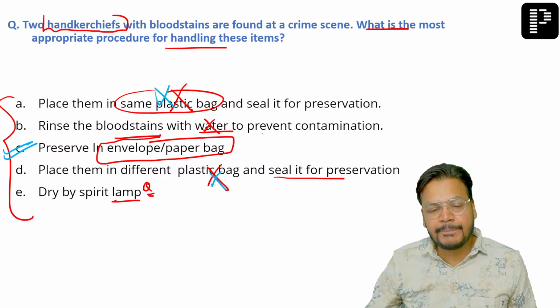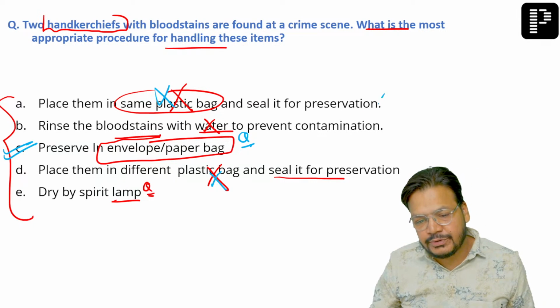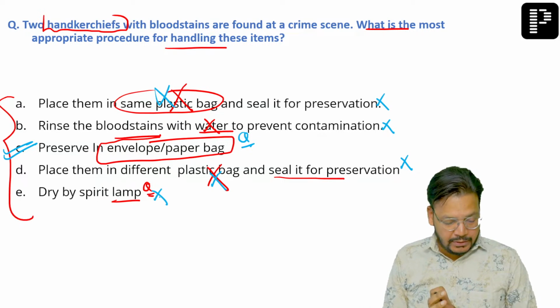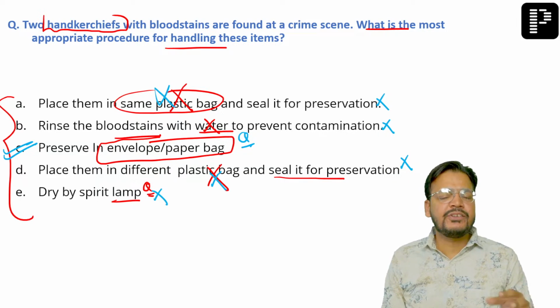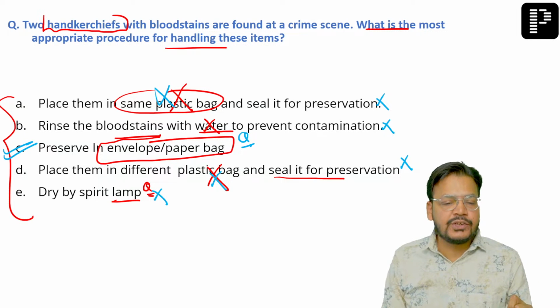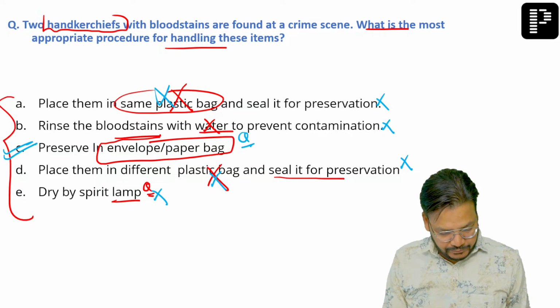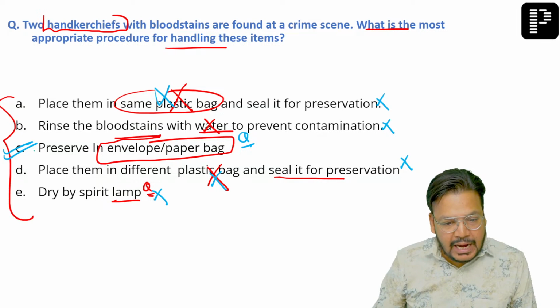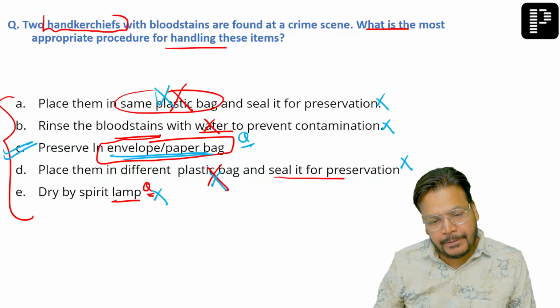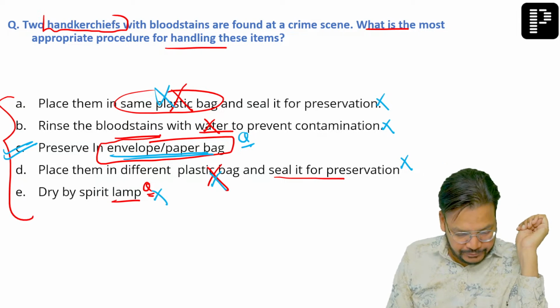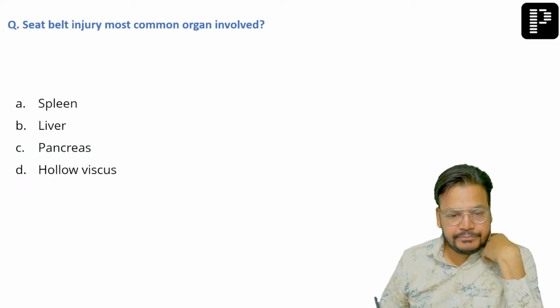उसमें क्या करना था, क्या पूछा था? Because these all the things which are not done. This is not done. This is not done. We won't dry it in split lamp. Okay. Dry semen was mentioned, but still, if the yellow needle crystal was given, that is a Barberio's test. But anyway, sir, without any doubt, we will use envelope or paper bag. Yes, best method is envelope or paper bag. ठीक है? चलो कोई बात नहीं.